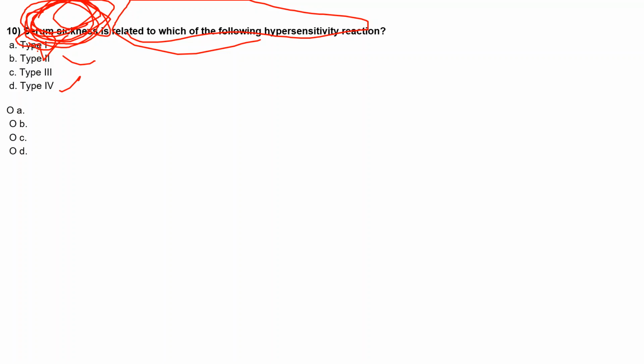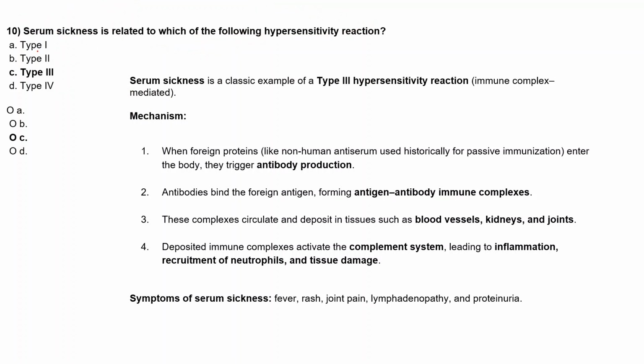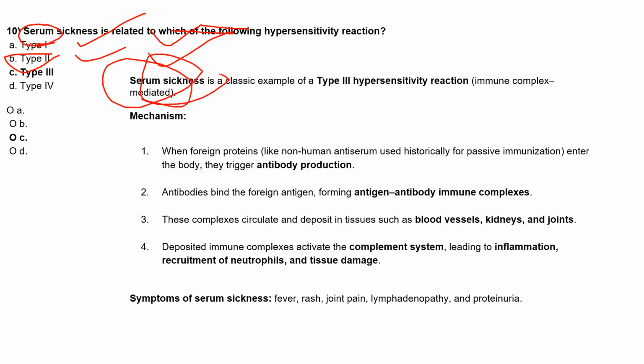Type 3. Okay, so you are right. Very good. Type 1 will not be there, as we already discussed. All the allergies, simple allergies, food allergies will come. And type 2, we already saw myasthenia gravis and this. Another example is Graves' disease. So the type 3, here serum sickness is a classical, very classic example of this type 3 hypersensitivity.